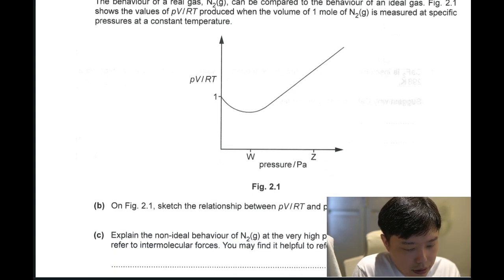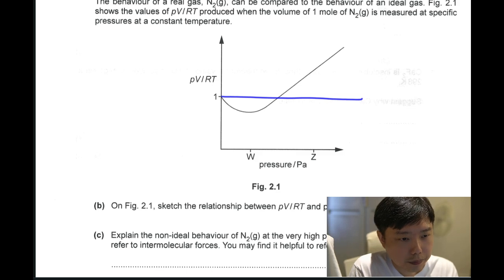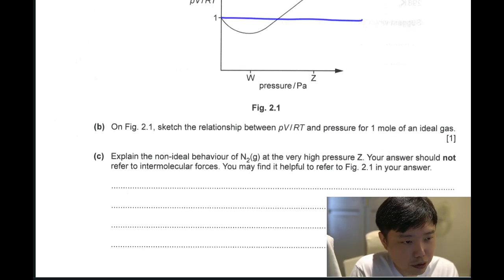They say on this same figure, sketch the relationship for an ideal gas. Usually they will give us the ideal gas and ask us to sketch the real gas. But for this question, they gave us the real gas, and for the ideal gas, it's just one straight line like this. For 1 mark, drawing one straight line seems pretty reasonable.